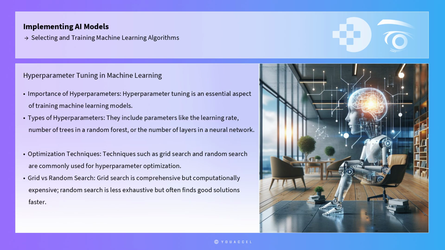Hyperparameter tuning is an essential aspect of training machine learning models. Hyperparameters are external to the model and set before the learning process begins. They include parameters like the learning rate, number of trees in a random forest, or the number of layers in a neural network. Techniques such as grid search and random search are commonly used for hyperparameter optimization. Grid search exhaustively searches through a specified subset of hyperparameters, while random search randomly samples from the hyperparameter space. Although grid search is comprehensive, it can be computationally expensive. Random search, on the other hand, is less exhaustive but often finds good solutions faster.